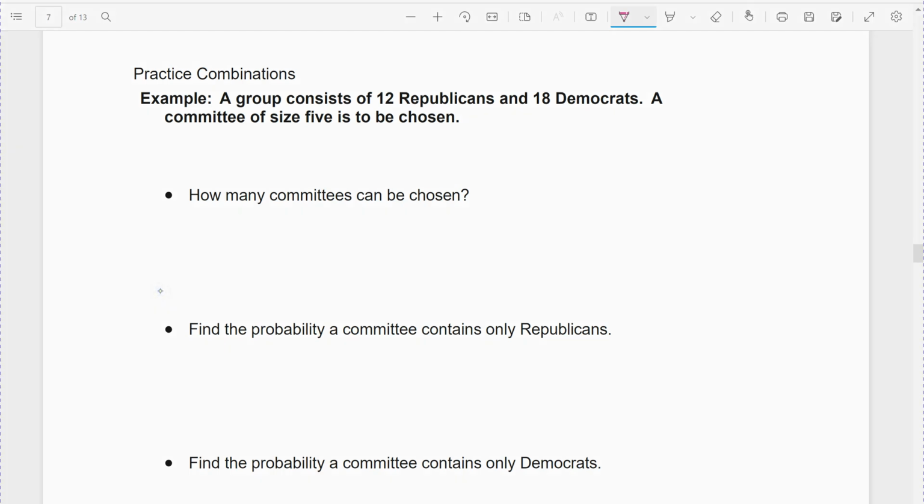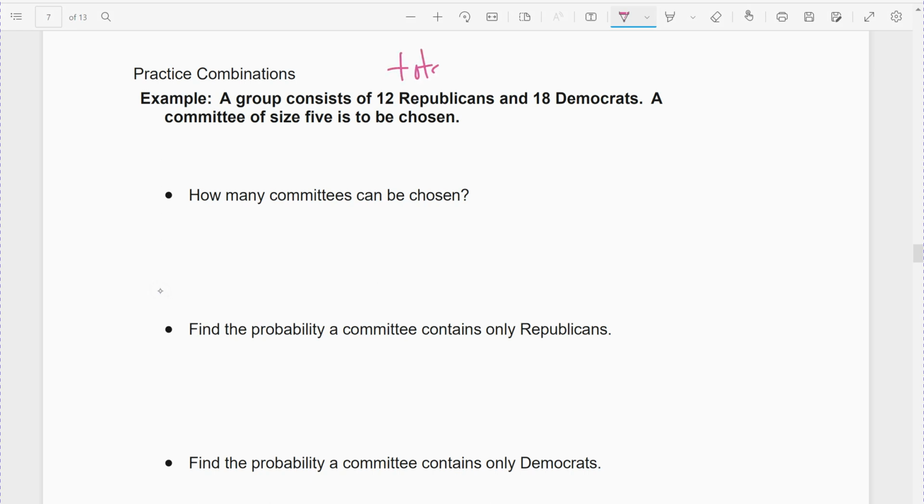Now we're going to practice combinations. All of these examples in this video are going to be combinations, and I'm going to point out why they're combinations, because again, that's important to understand why. All right, so the first example, we have a group of 12 Republicans and 18 Democrats,